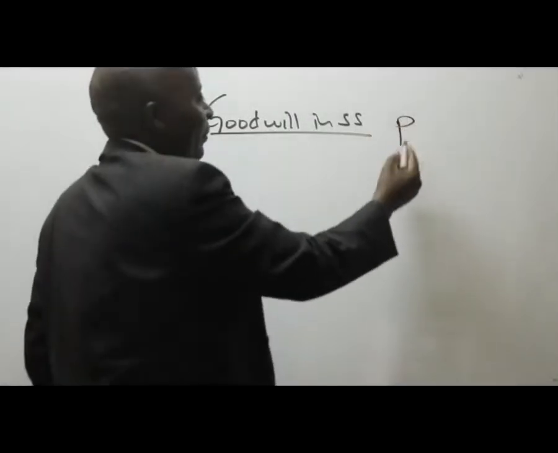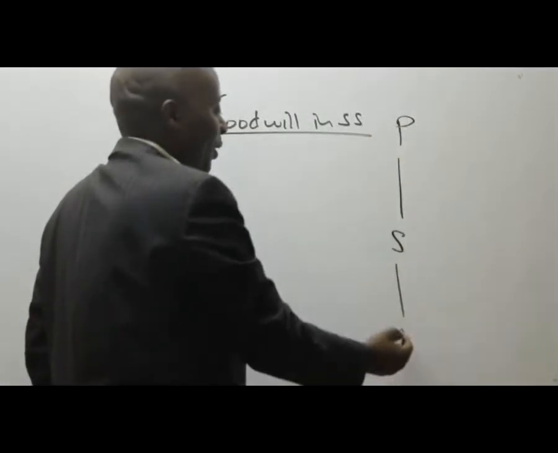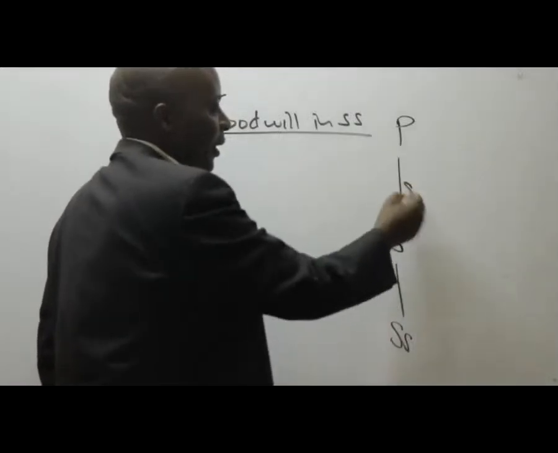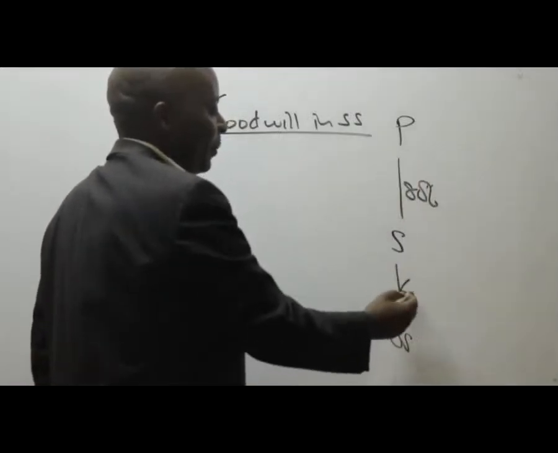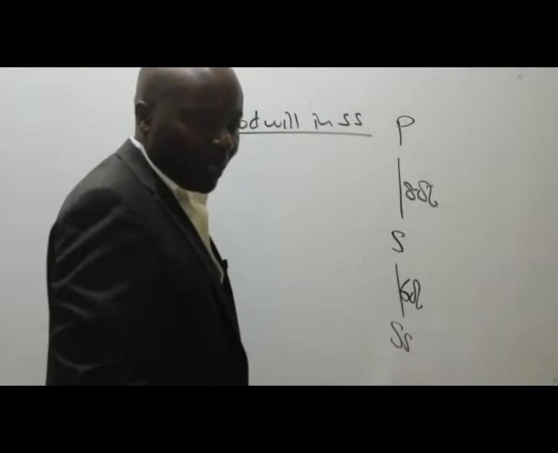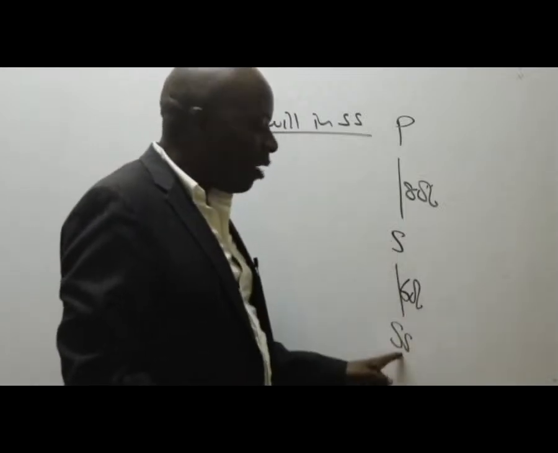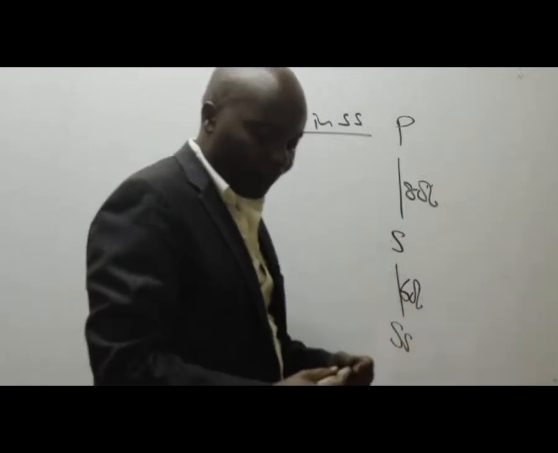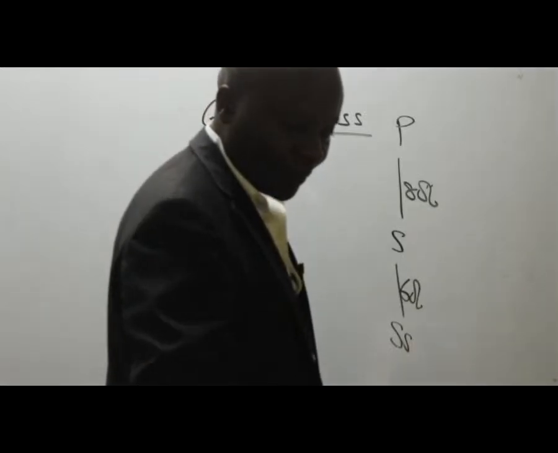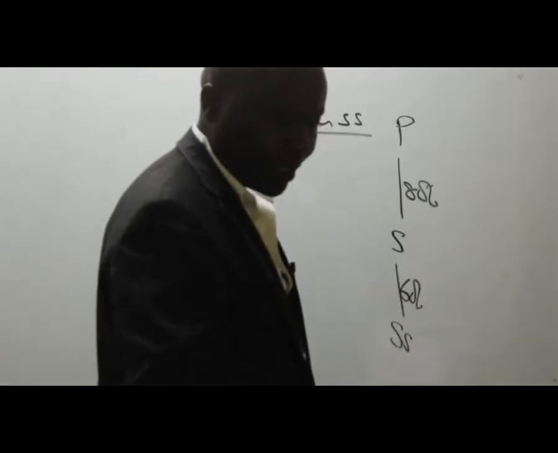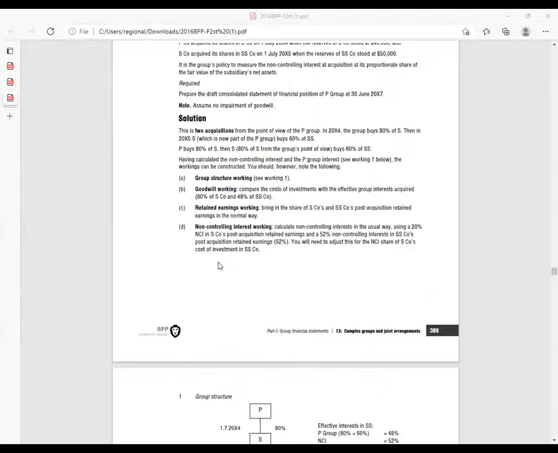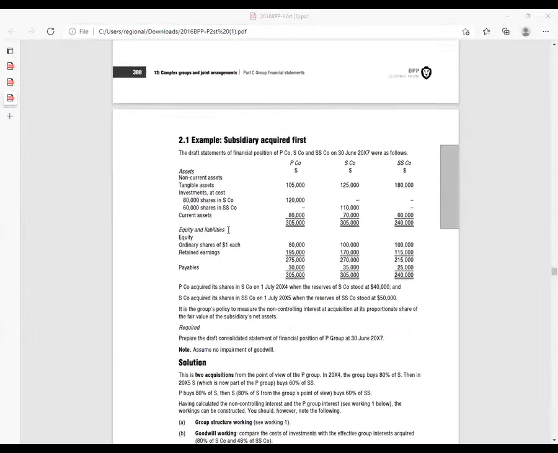so we have P, we have S, we have SS, 80%, 60%. So remember that S, ladies and gentlemen, paid how much to acquire SS? Quite interesting. We are told here that these 80,000 shares in SS were bought by S company at 110,000.